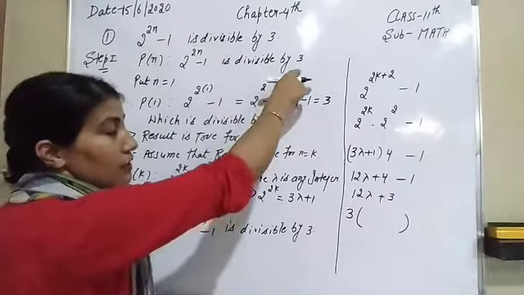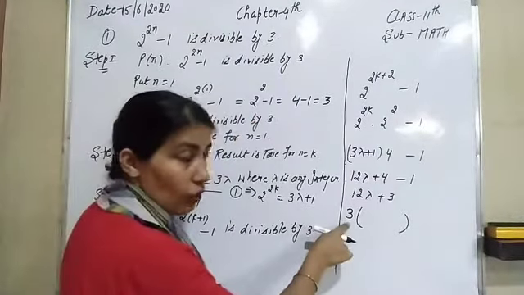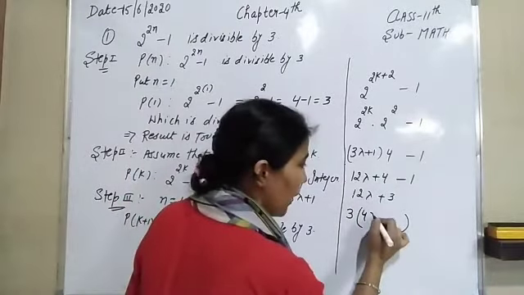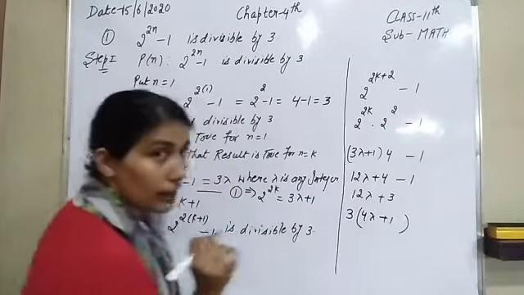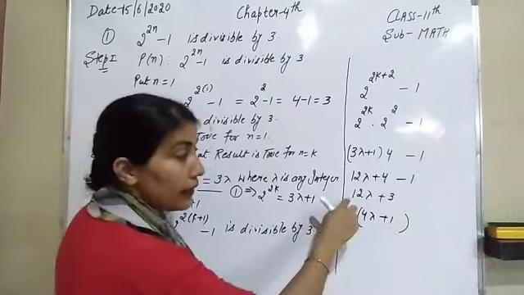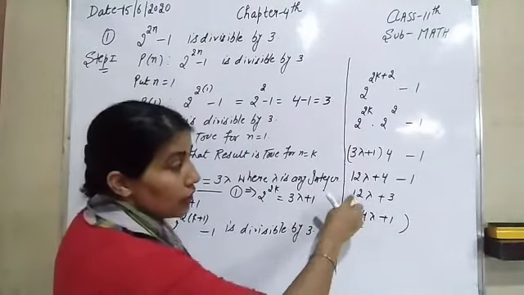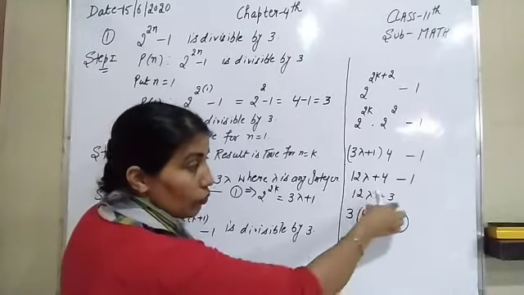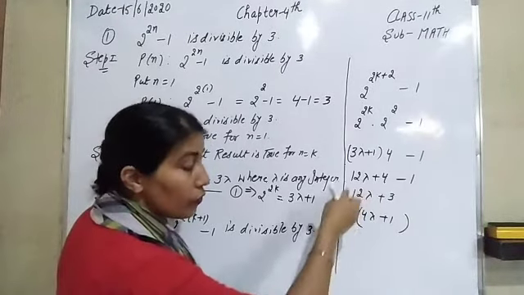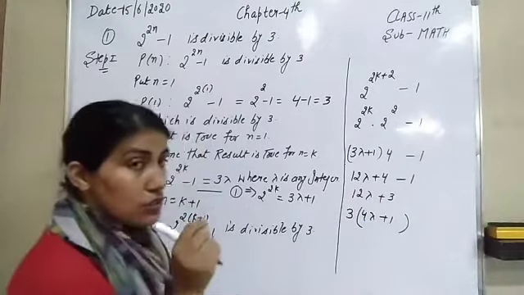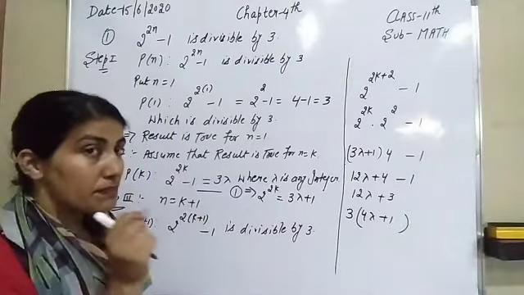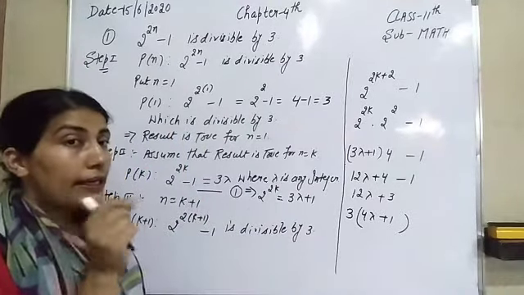So here is divisible by 3. So you have to take 3 as a common and look at here, it becomes 4 lambda plus 1. If you are not able to do this, and when you are in this step your value 3 is not a common factor, that means you are doing it in an incorrect way.